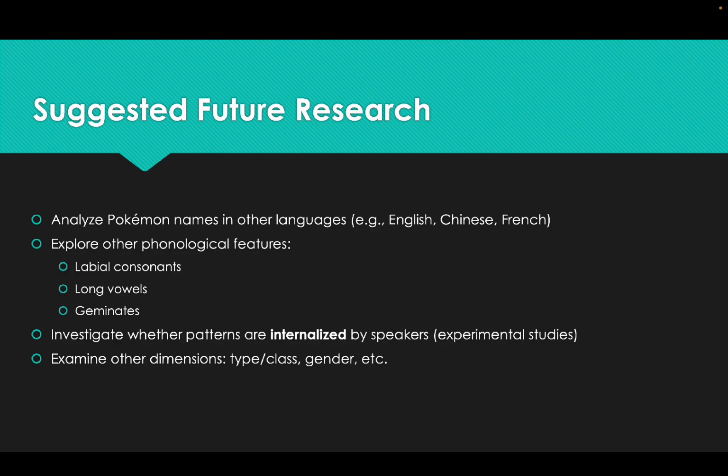So I propose some suggested future research. First, to analyze Pokemon names in other languages, such as English, Chinese, and French, and explore other phonological features, such as labial consonants, long vowels, and geminates, and to investigate whether patterns are internalized by speakers through experimental studies, and to examine other dimensions, such as type, class, gender, etc.